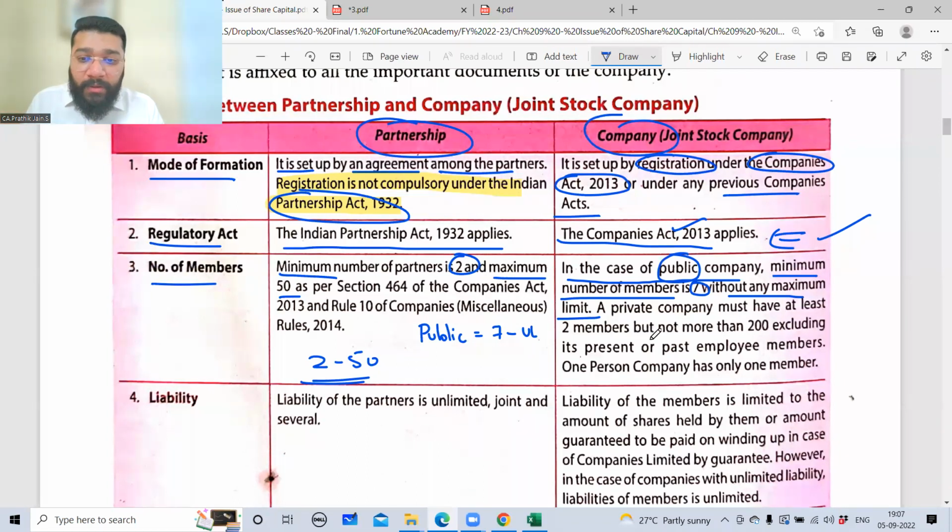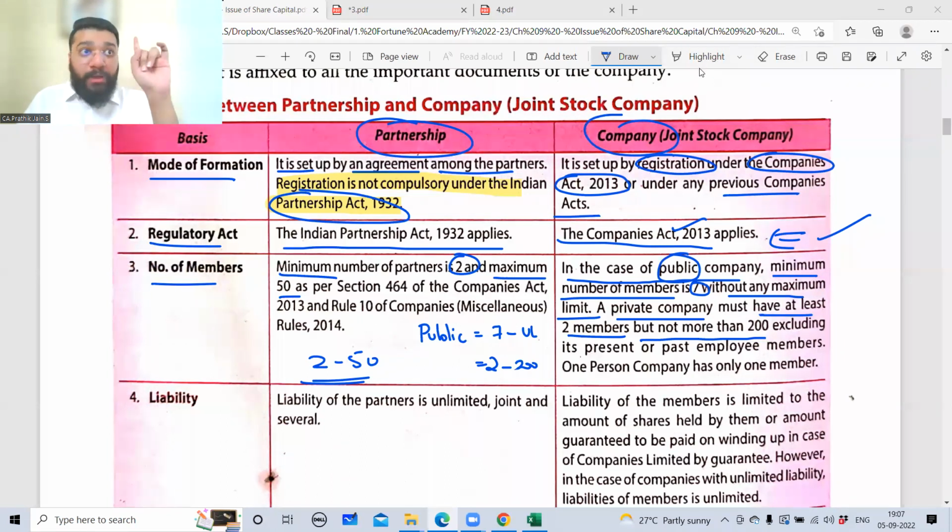A private company must have at least 2 members. So what is the minimum? 2. But not more than 200, which means the maximum is 200. The important point here is that this excludes its present or past employee members.